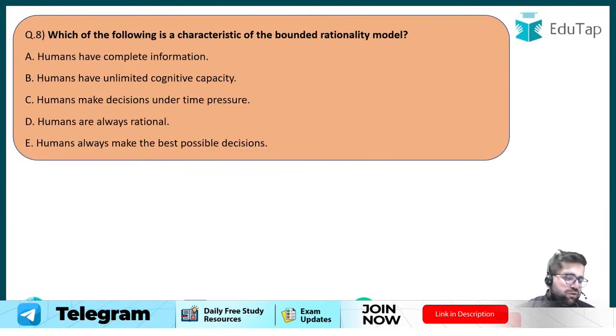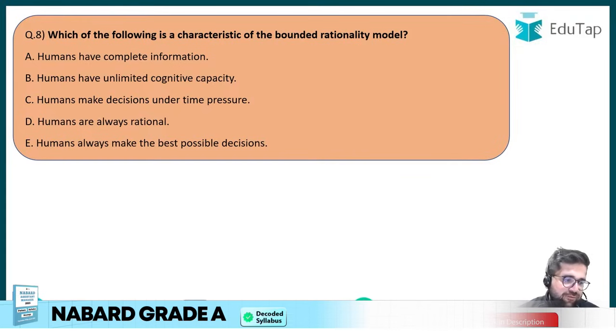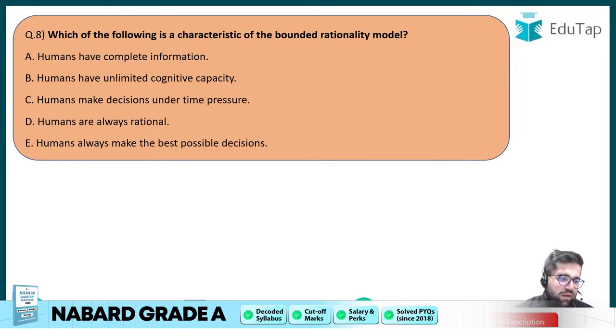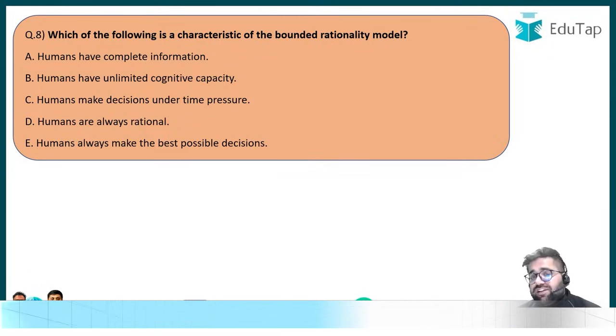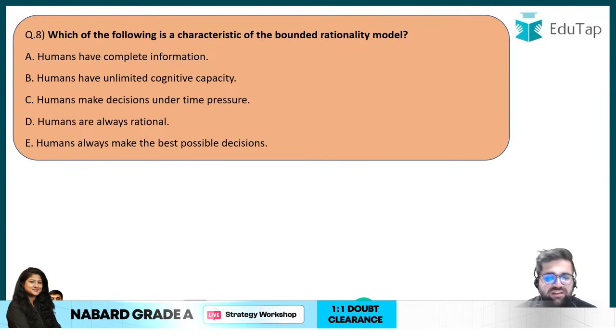Next question, which is your question number 8. Which of the following is a characteristic of a bounded rationality model? I hope you know there are multiple models in decision making. Maximization model, then you also have administrative model, rationalization model, garbage can model. So what is your answer regarding question number 8?